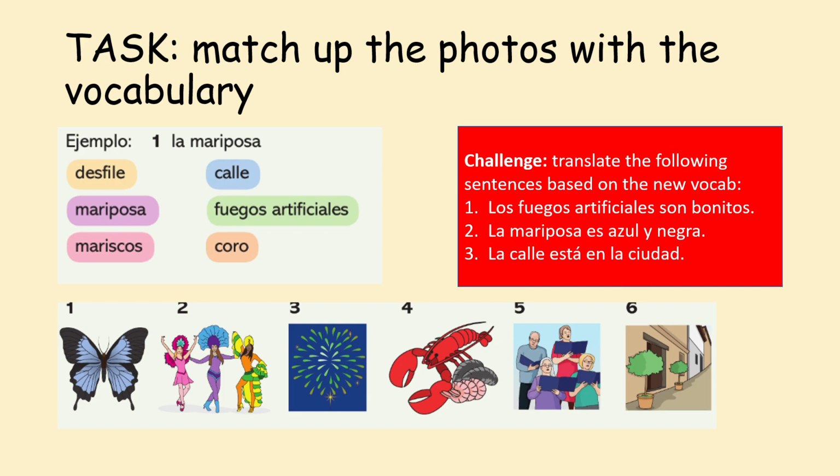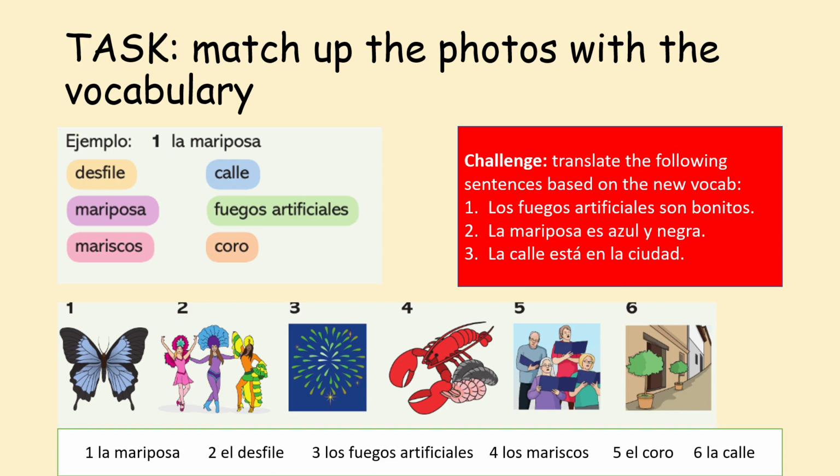Muy bien, chicos, vamos a ver las respuestas para la actividad verde. Green task. You have number 1 being mariposa. Hopefully you found that out to be butterfly. Number 2, el desfile. This would be like a procession, a parade. Number 3, los fuegos artificiales. Los fuegos artificiales, fireworks.